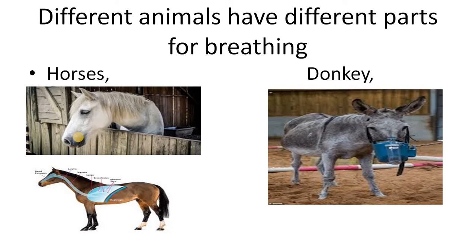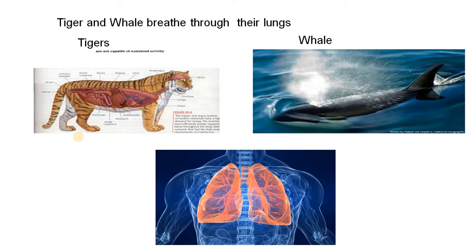So all the animals have a nose, which further goes through the body, through the windpipe, and finally we have something called lungs, children, right? Tigers and whales breathe through their lungs. Lungs are a very important part of the breathing system. All the animals breathe through their nose. This dolphin doesn't have a nose in the front of its face.